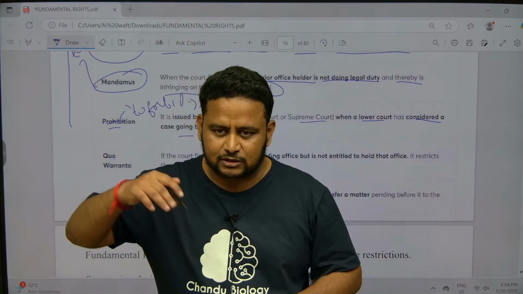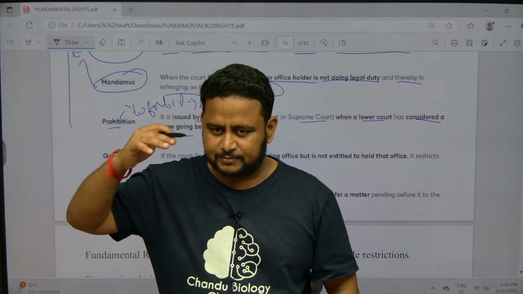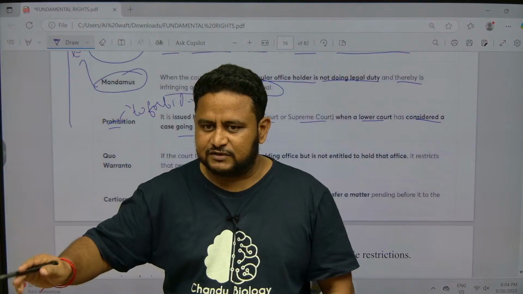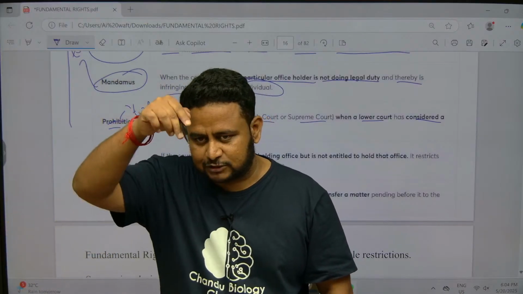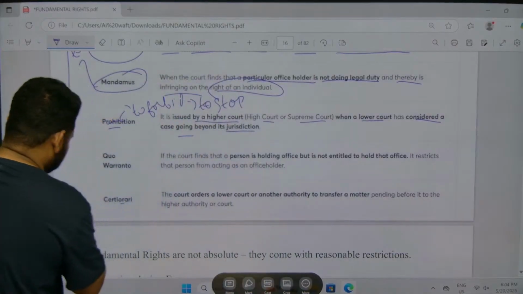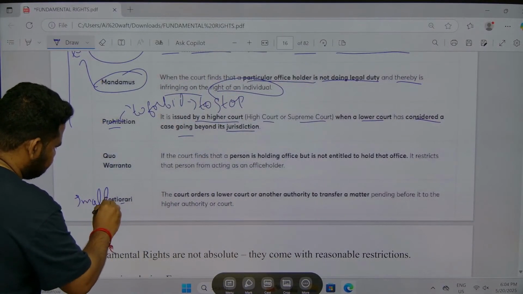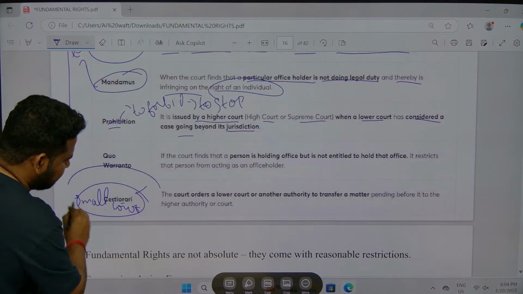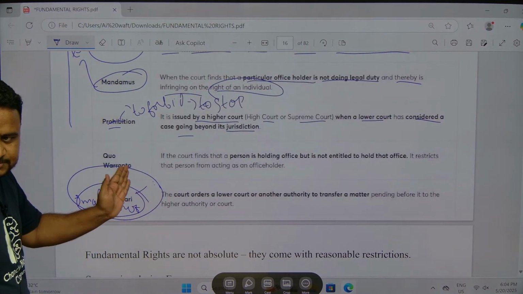Higher court means it can be the Supreme Court or High Court. If they find that some court is taking up a case which is beyond its power, suppose here there is a small court whose jurisdiction is this much, but it is moving away and making laws or passing judgments up to this much.